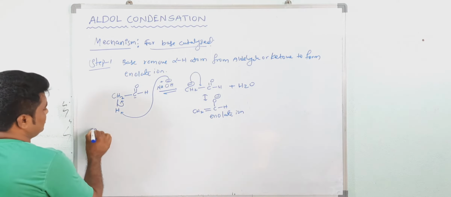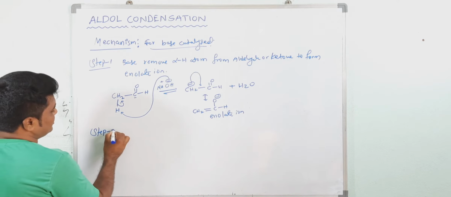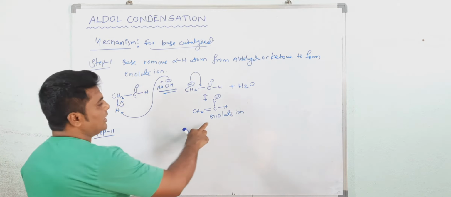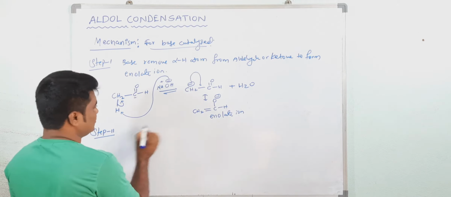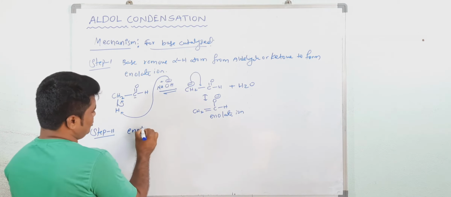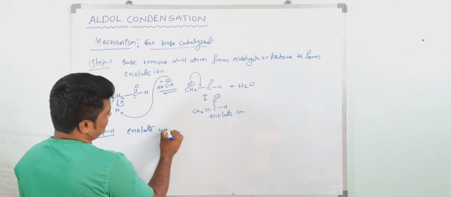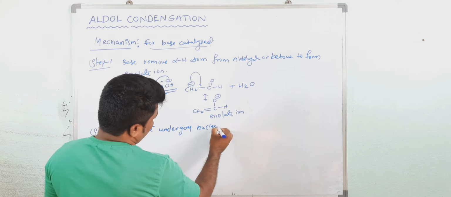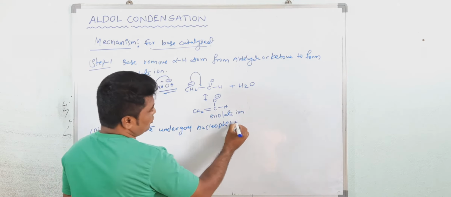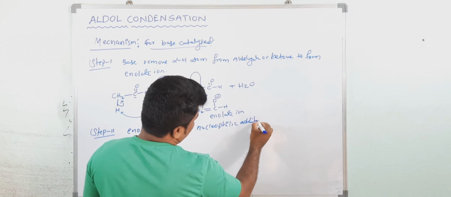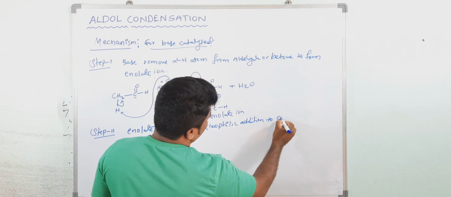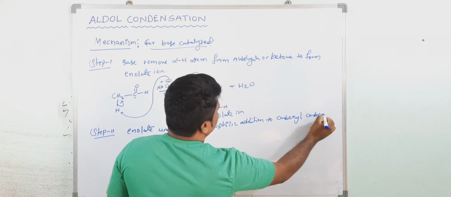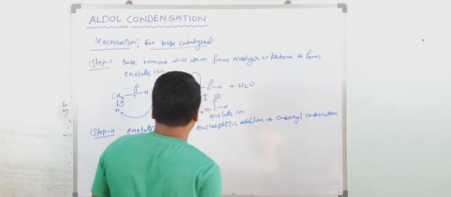Okay, now step 2. In step 2 what happened? This enolate undergoes nucleophilic addition to the carbonyl carbon atom.